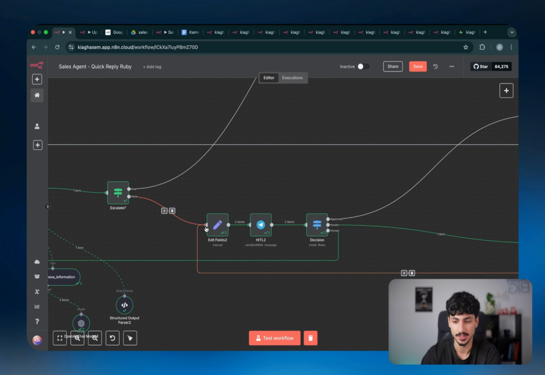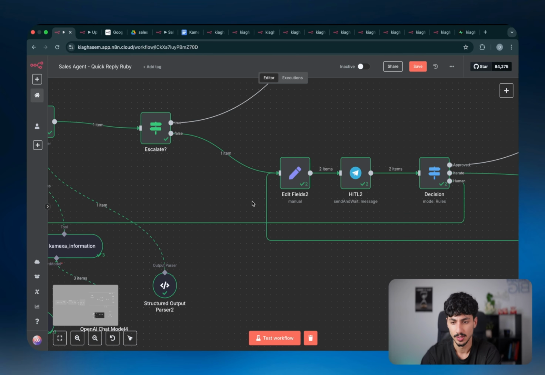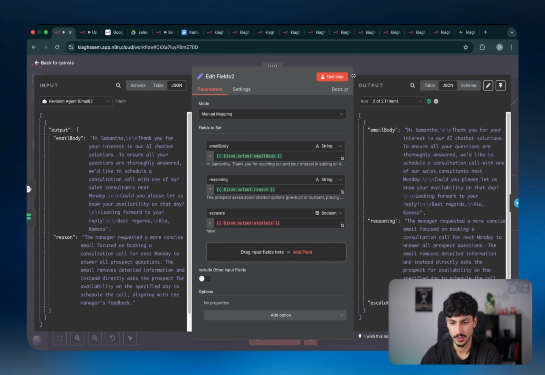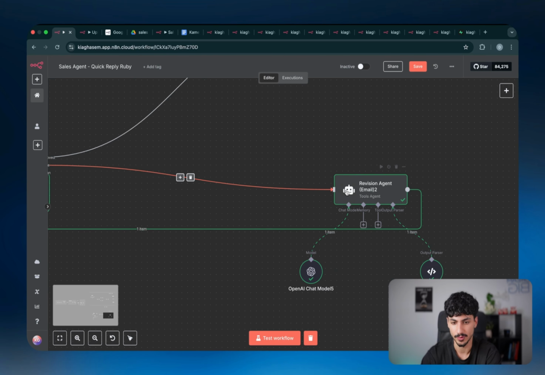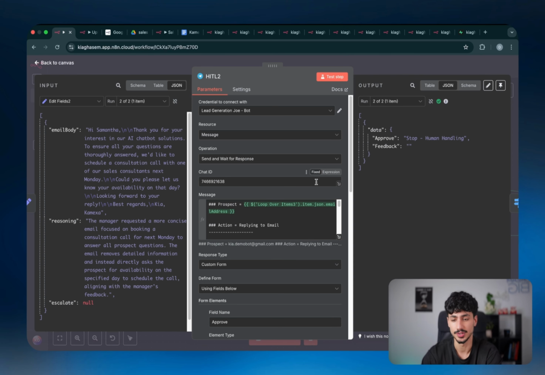But in the case that it doesn't need to escalate, meaning that it's more than capable of sending a reply to that email, which is probably 95 or 99% of the time, it's going to go back to this edit field thing that I explained before, so that it will grab the most recent one from the actual AI agent. And then it's hitting the human in the loop, which again is just sending over a request via quick reply, which is saying, hey, is this reply good or is this reply bad? And then you can give it feedback.